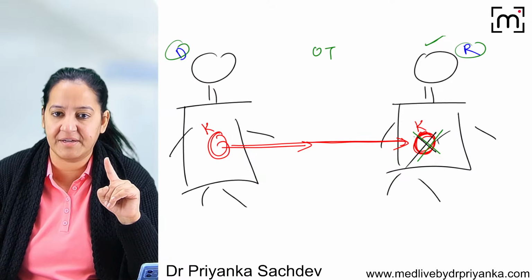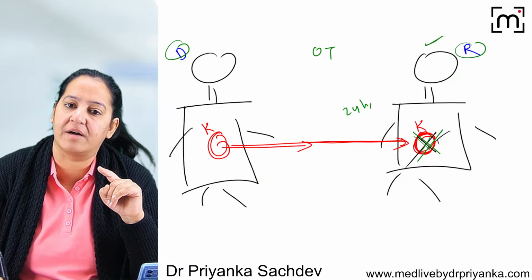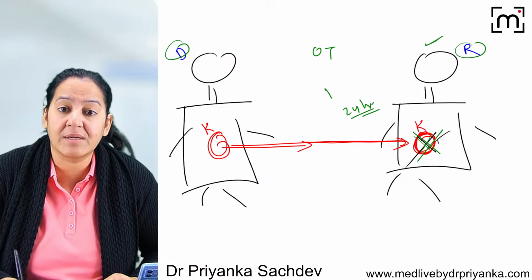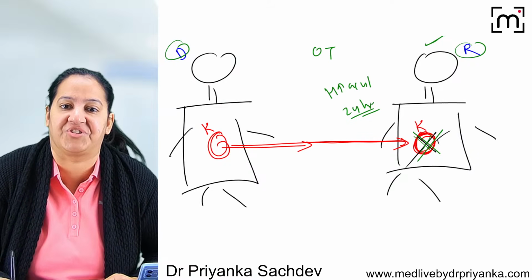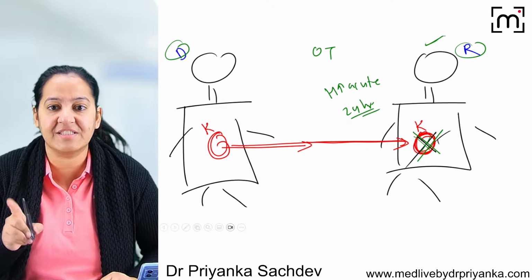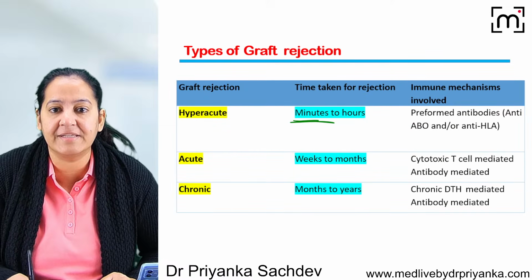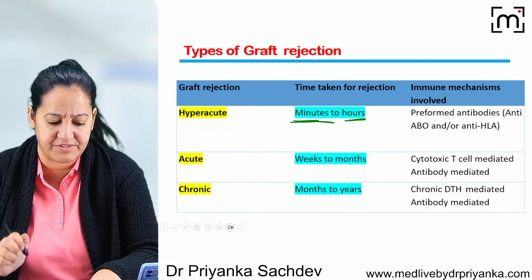And sometime after the suturing, maybe within the next 24 hours, you come to know that the graft is rejected. It is very fast. Sometimes it is known as hyperacute rejection. There are three types of rejection. The first type is hyperacute rejection. Hyperacute rejection is within minutes or a few hours. Within a few hours, the graft is rejected.